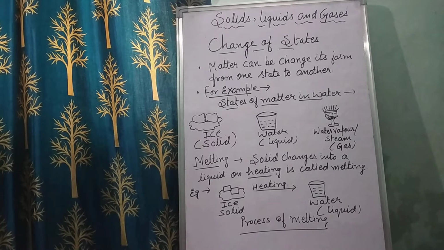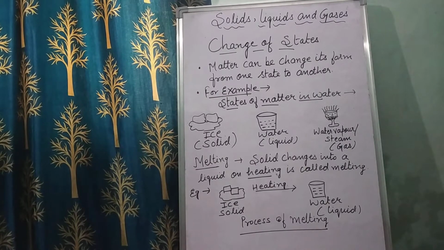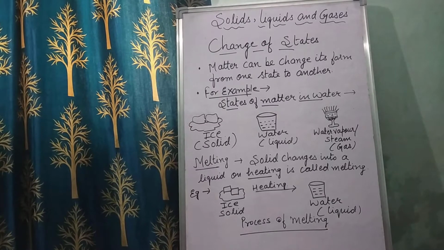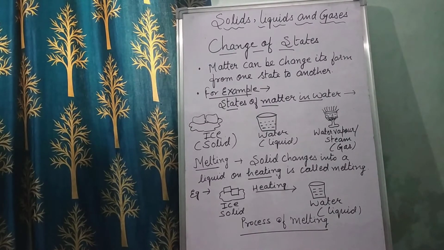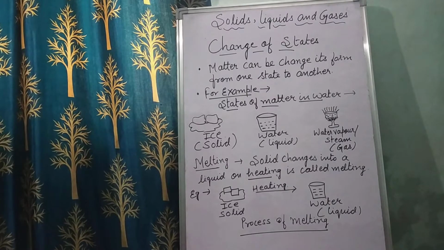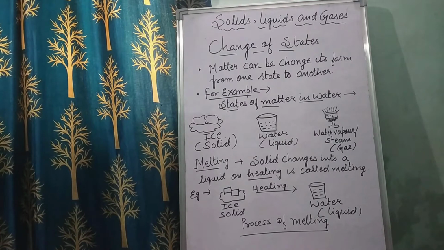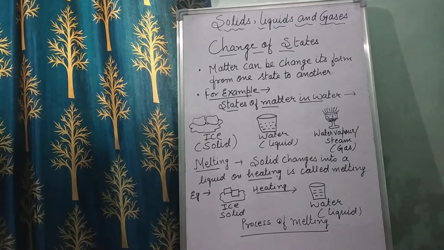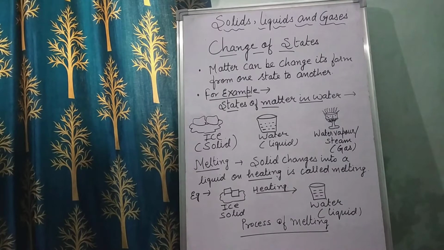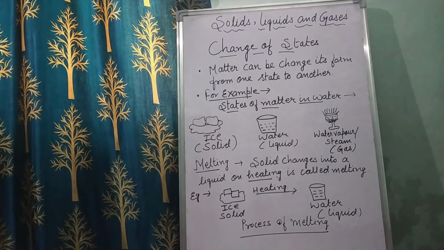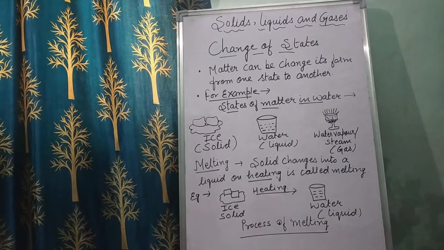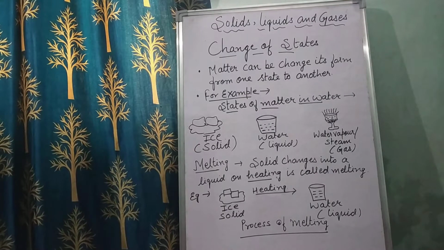So, as you all know, anything that occupies space and has weight is termed as matter. Right? Anything that occupies space and has weight is termed as matter. So, children, matter can change its form from one state to another. Yes, this is a very important fact which all of you should know, that matter can change its state from one form to another, right? And let's take an easy example.